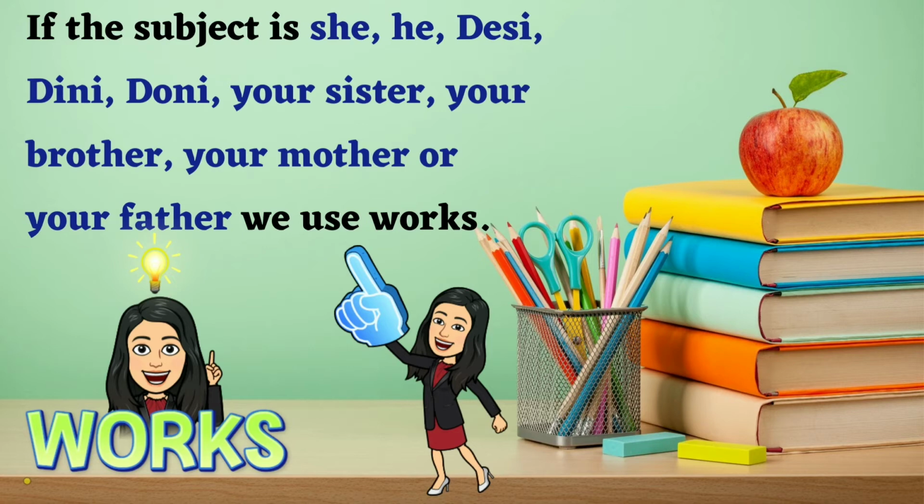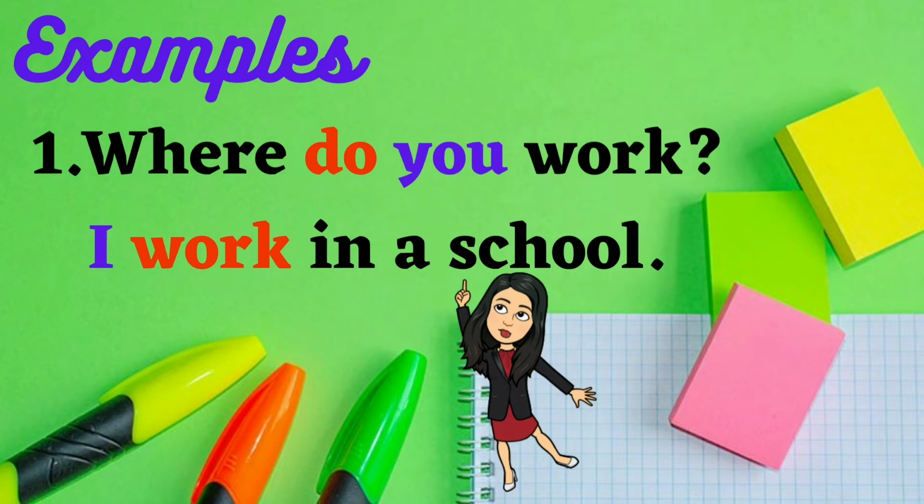Okay, now let's see the examples here. For the first example, where do you work? In here we have to use do because the subject is you. Where do you work? I work in a school. In this question, the subject is you. That's why in the answer we have to use I as the subject. I work in a school. We have to use work because the subject is I.